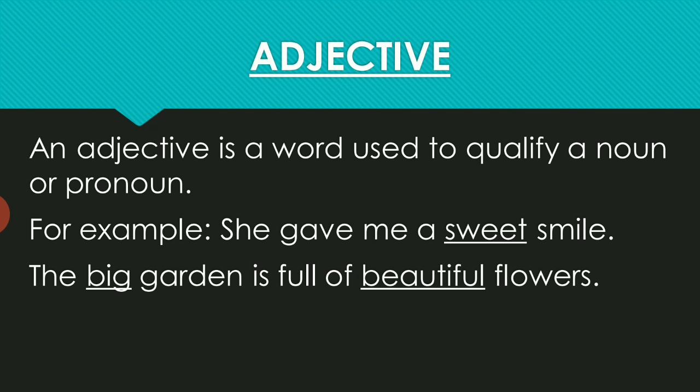So, if I say, she gave me a sweet smile, over here, sweet is used to describe the smile of the girl. The big garden is full of beautiful flowers. Again, the word big is an adjective because over here it is used to describe the noun garden. Similarly, beautiful has been used to qualify the noun, or add something to the meaning of the noun flowers.